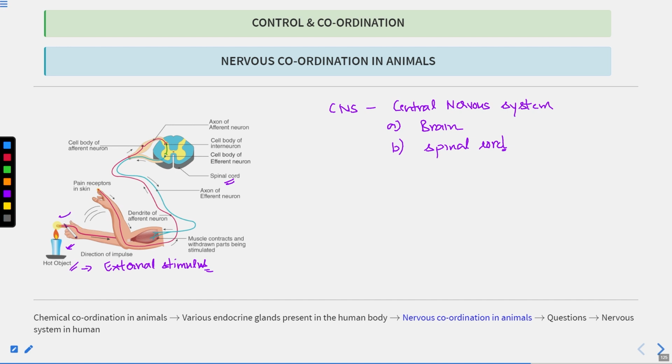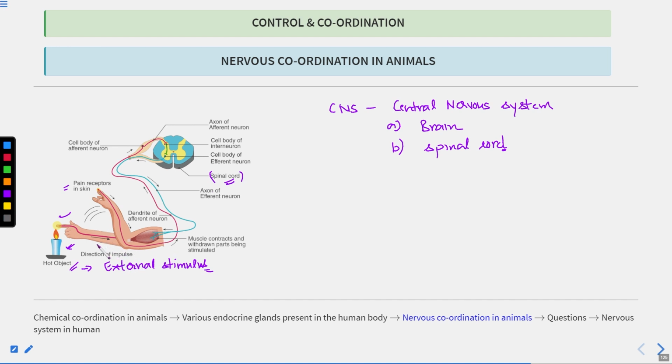Now you can see here the external stimulus is being sensed by the receptors present in the hand or the finger. Here you can see pain receptors are present in the skin or on the body surface. Then this stimulus is carried to the spinal cord, which is part of the central nervous system, and you can see the direction of the impulse.